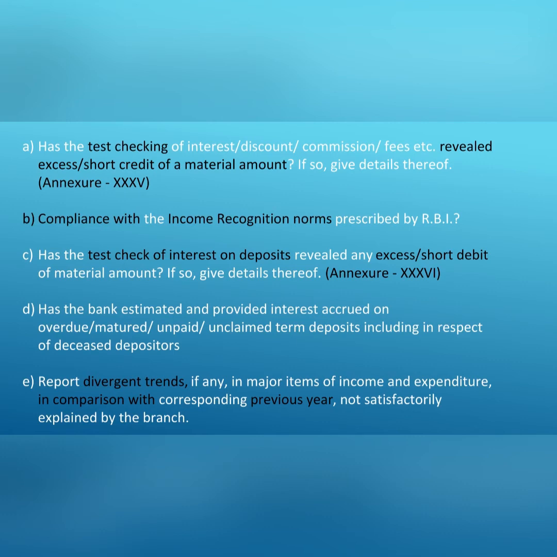Third point is about compliance with IRAC norms. Under this part, we have to comment on branch compliance with income recognition norms on the basis of our audit and verification of advances.